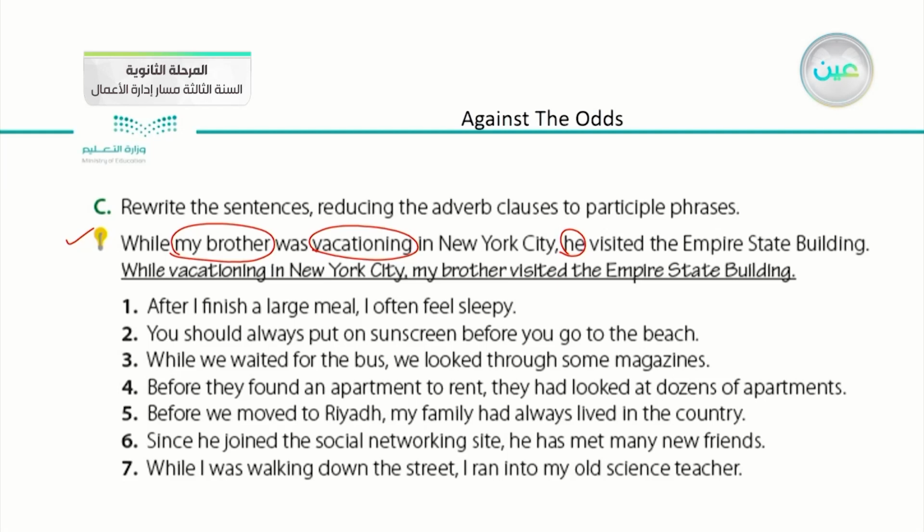While vacationing in New York City, my brother visited the Empire State Building. You can pause the video right here and do the following sentences on your own, and after that you can resume to show the answers and check whether your answers are correct or not.